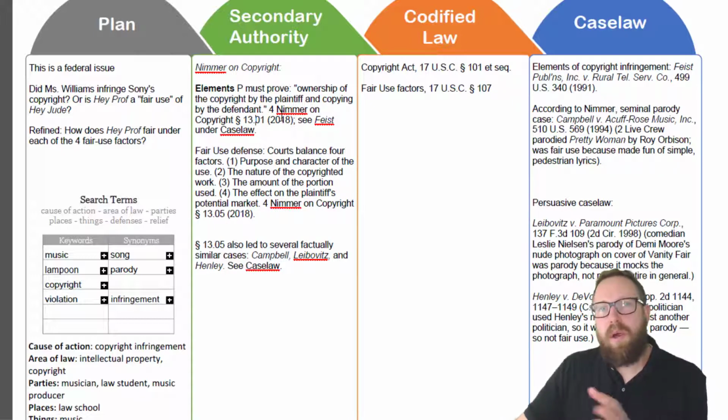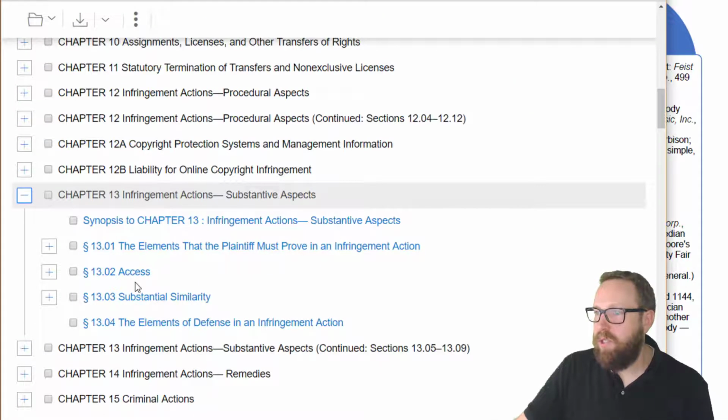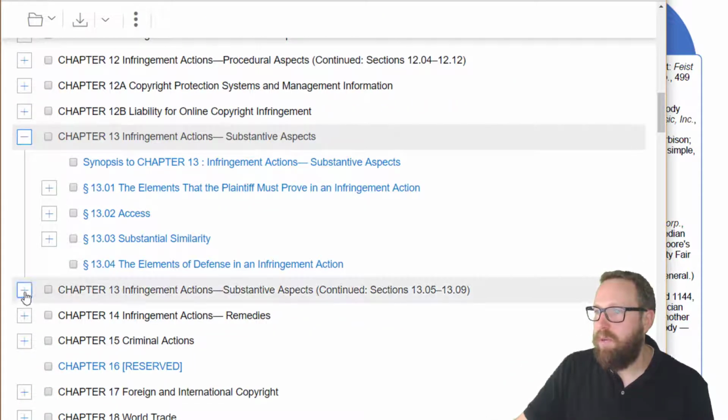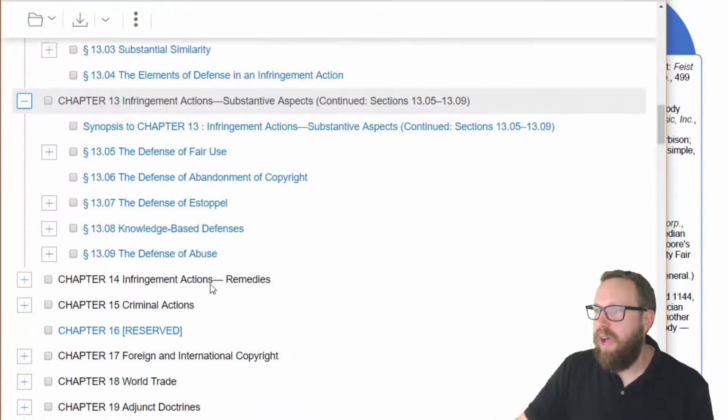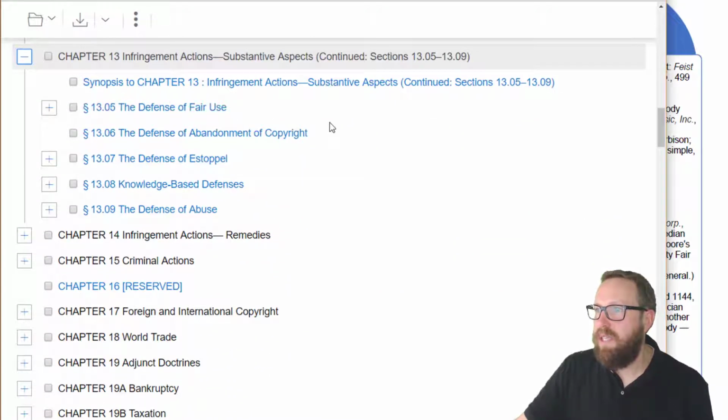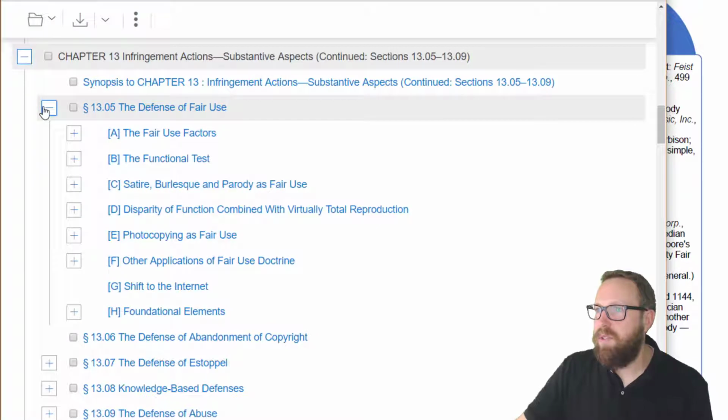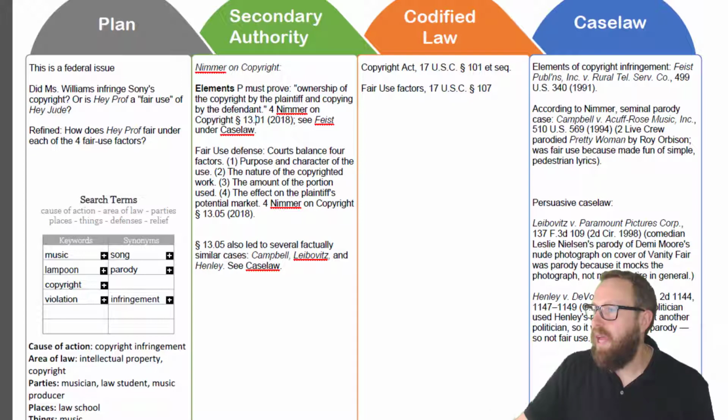Now we're more on the defense side. We're trying to defend this action. So if we go back to our treatise and we go back down to 13.05, here's a section about the defense of fair use. And as we expand it out, we find that there are fair use factors. We find that there's a whole section just on parodies, which we think we might have. So as I read that section, that led to all of this law here.